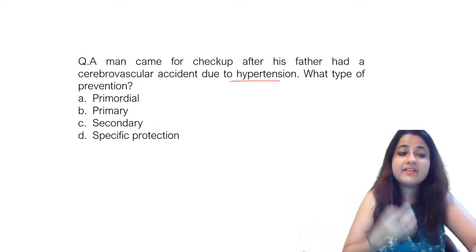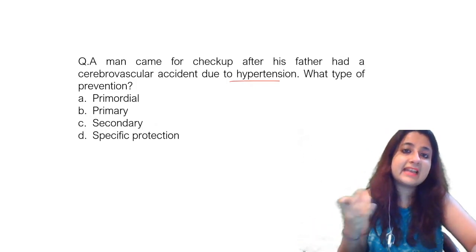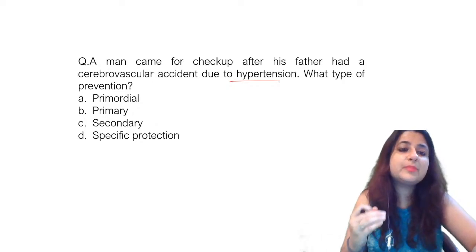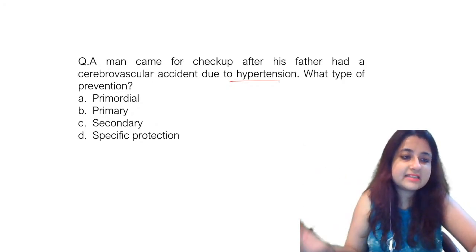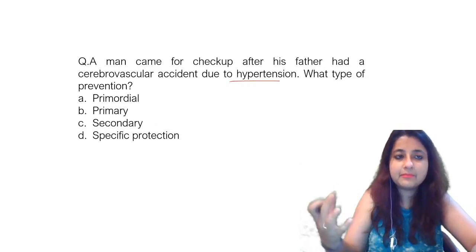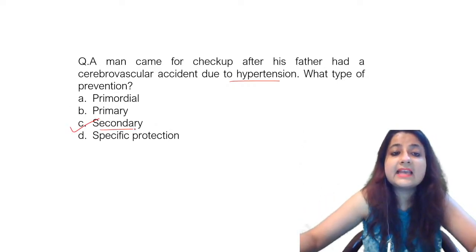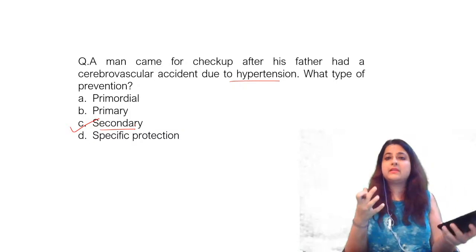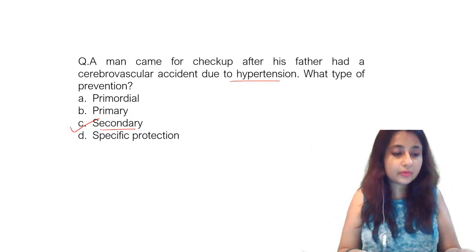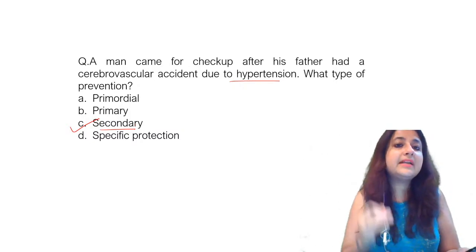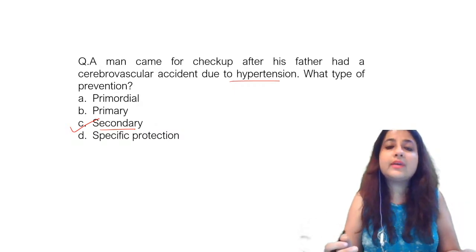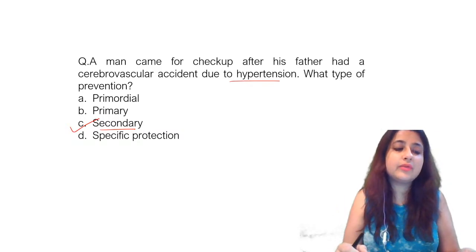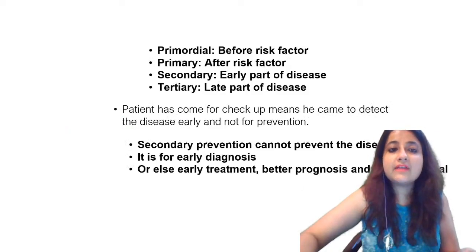See, whenever you come to get detected for something, why is this person going to go for a checkup? To see whether some disease is starting in him or not. So what will this be? Secondary. Why will he go to the hospital? He will go because the risk factor was there, but now he is worried that he may be developing CVA. Okay, so to rule that out, he is going to the hospital. Okay, so I have written it for you.